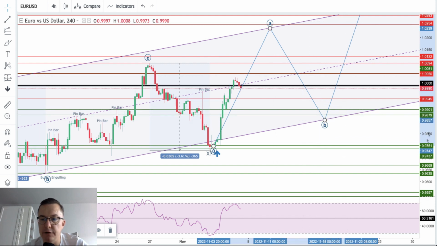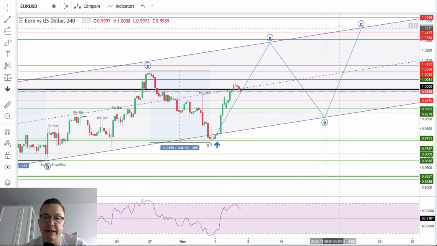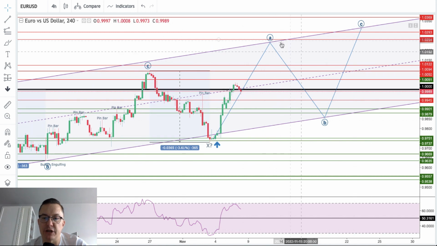This is just a corrective cycle, because that's not the last one. The last wave here is the wave C to the upside again. It looks like this market wants to trade inside of this channel, so that's our scenario for the euro dollar.